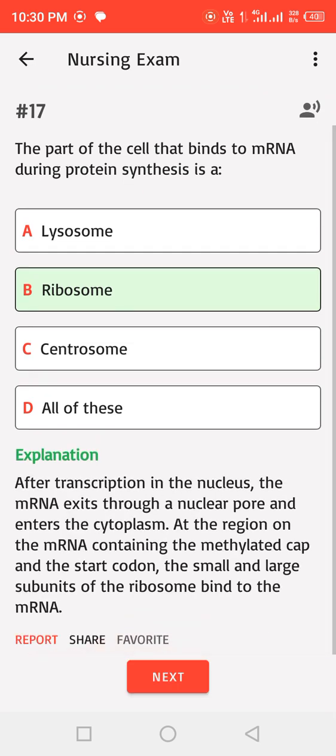After transcription in the nucleus, the mRNA exits through a nuclear pore and enters the cytoplasm. At the region on the mRNA containing the methylated cap and the start codon, the small and large subunits of the ribosome bind to the mRNA.